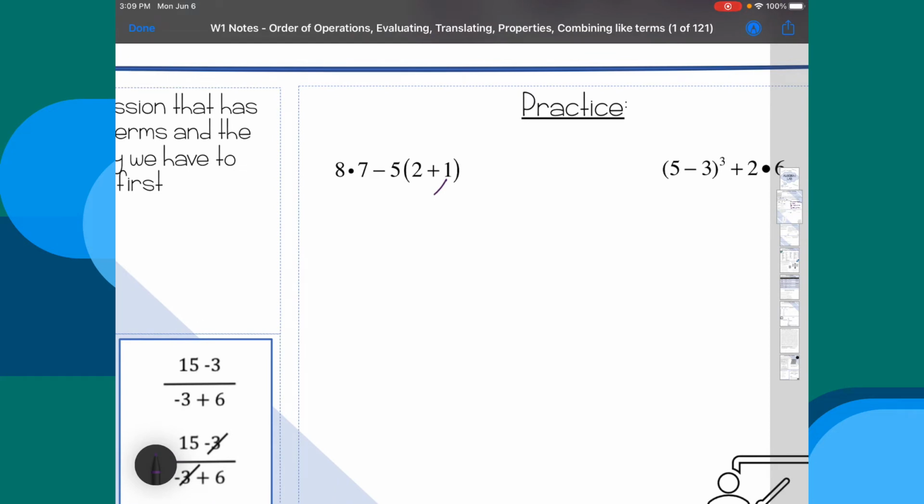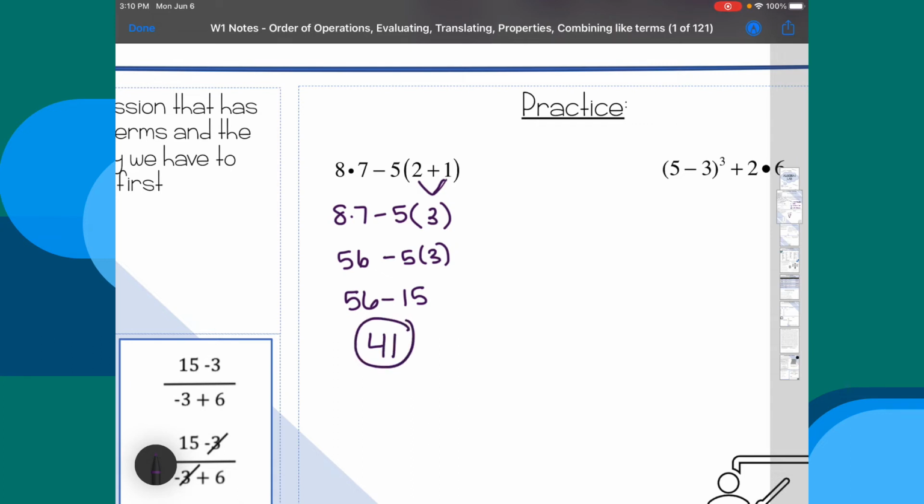Here I have 8 times 7 minus 5 times parentheses 2 plus 1. So I'm going to start inside the parentheses. That gives me 3. Every other part of the problem, I'm going to drop down exactly the same. Now I have multiplication, subtraction, and multiplication. So we're going to do the first multiplication, drop down everything else. Now I'm left with subtraction and multiplication. So we do our multiplication, and then I'll finish it up with subtraction. So my answer here would be 41.